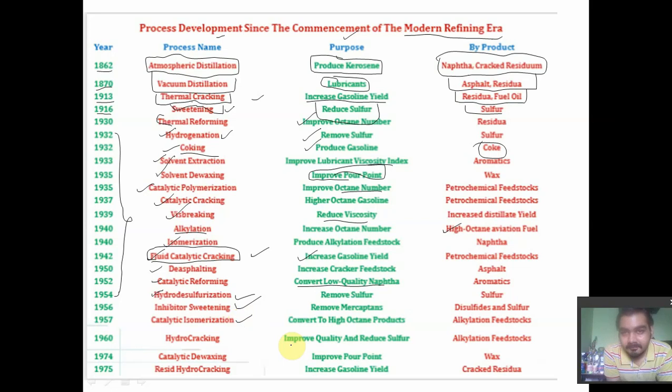These are the various processes adopted to increase yield and conversion, and by that we also got some byproducts. Please try to screenshot this whole table and remember it. It will help you, and if you want to go to the petrochemical side, it will definitely help you.